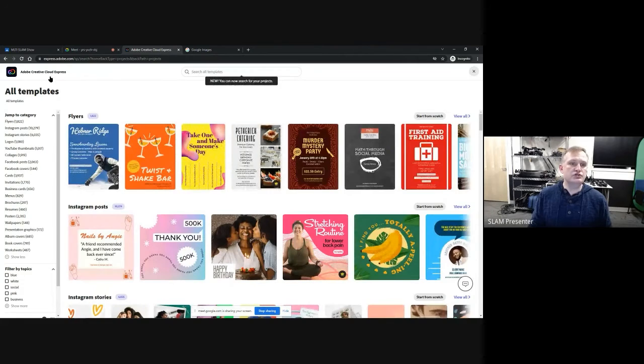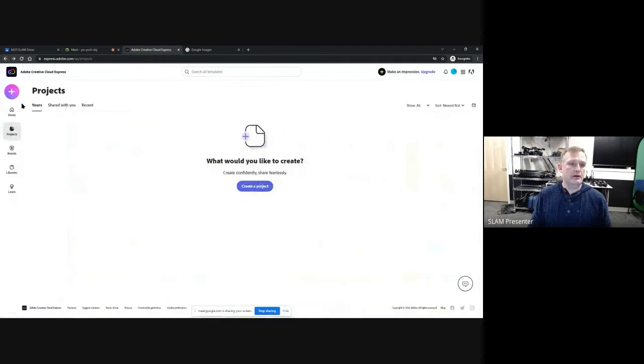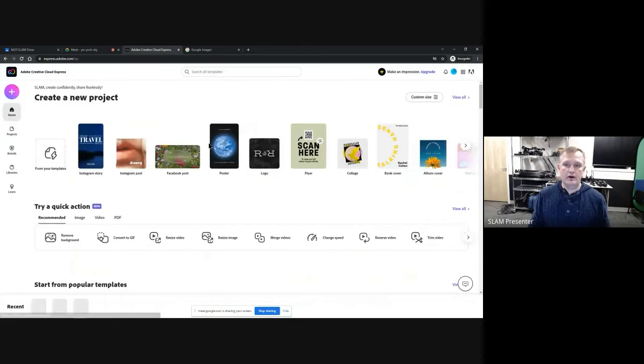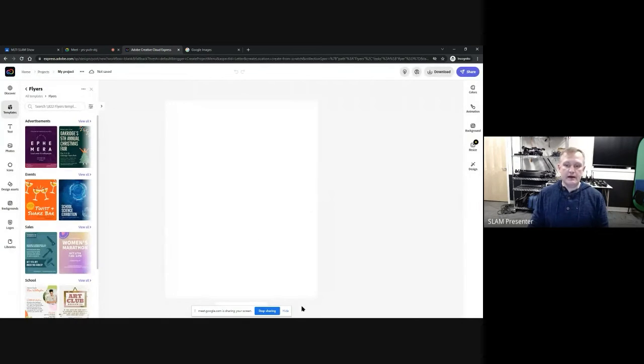And I want to do, that is not what I want to be. Let's go back to our flyer here. Okay, so we're going to make sure that it's the right size here. All right, next, you'll notice here from the left side, they give you all kinds of different templates, like a ton of them, things to grab. And you can grab those.